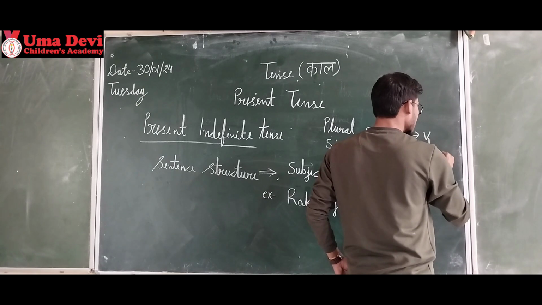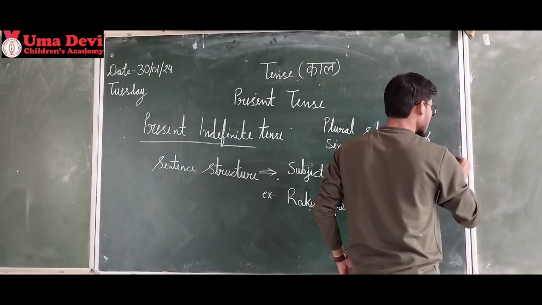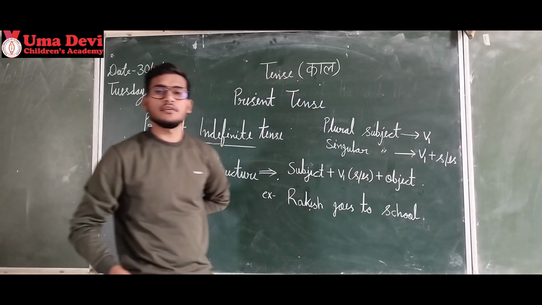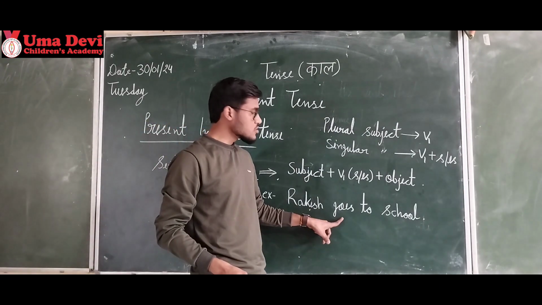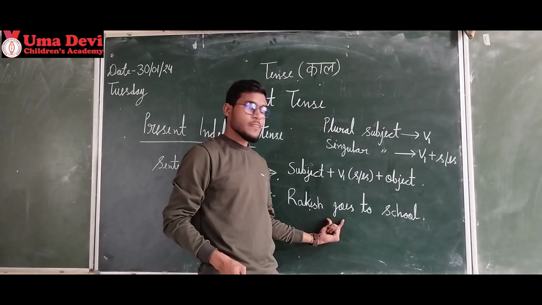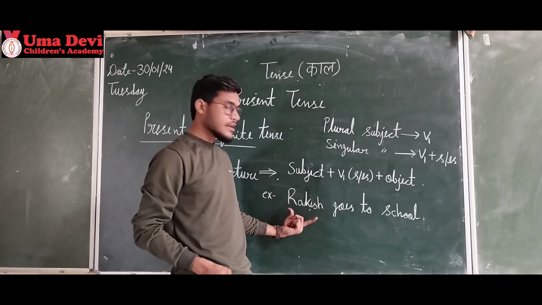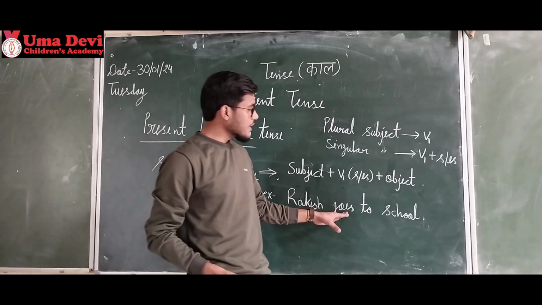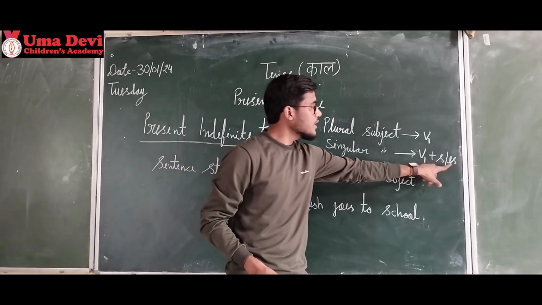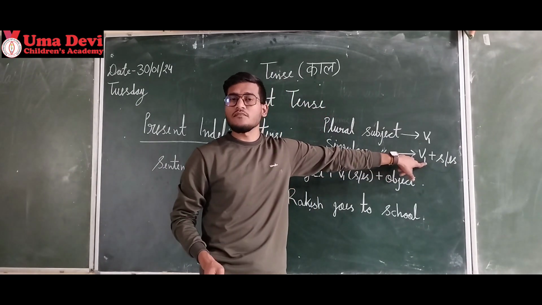V1 plus S or ES according to the situation. Like here it is written goes. Go is the verb, because the subject Rakesh is singular. That is why I am adding ES there. Adding ES to this one here, right?